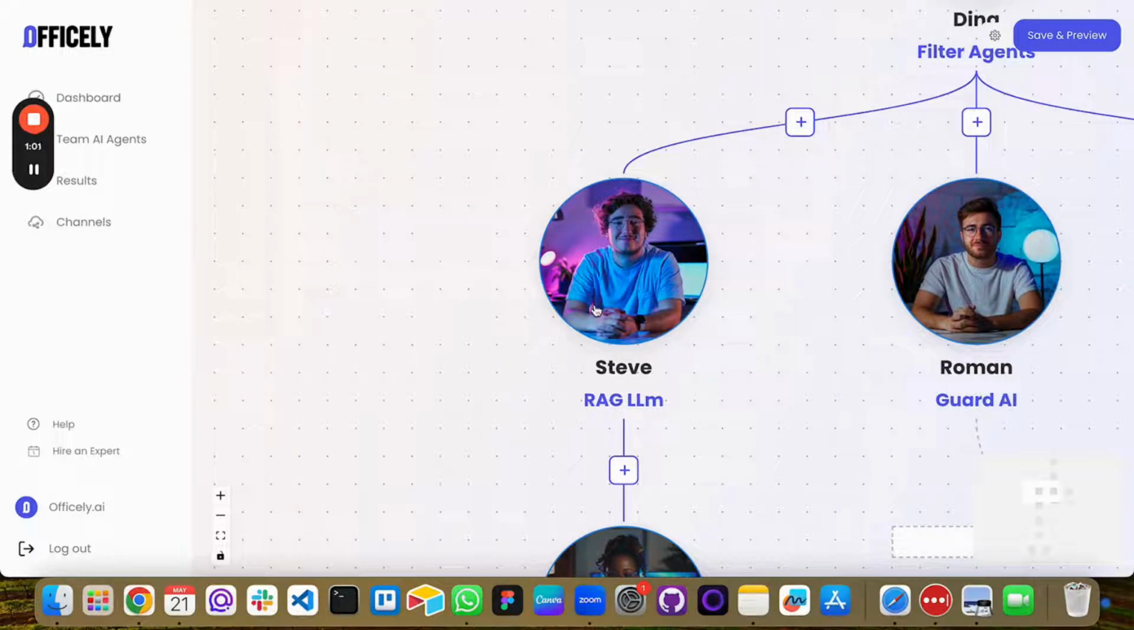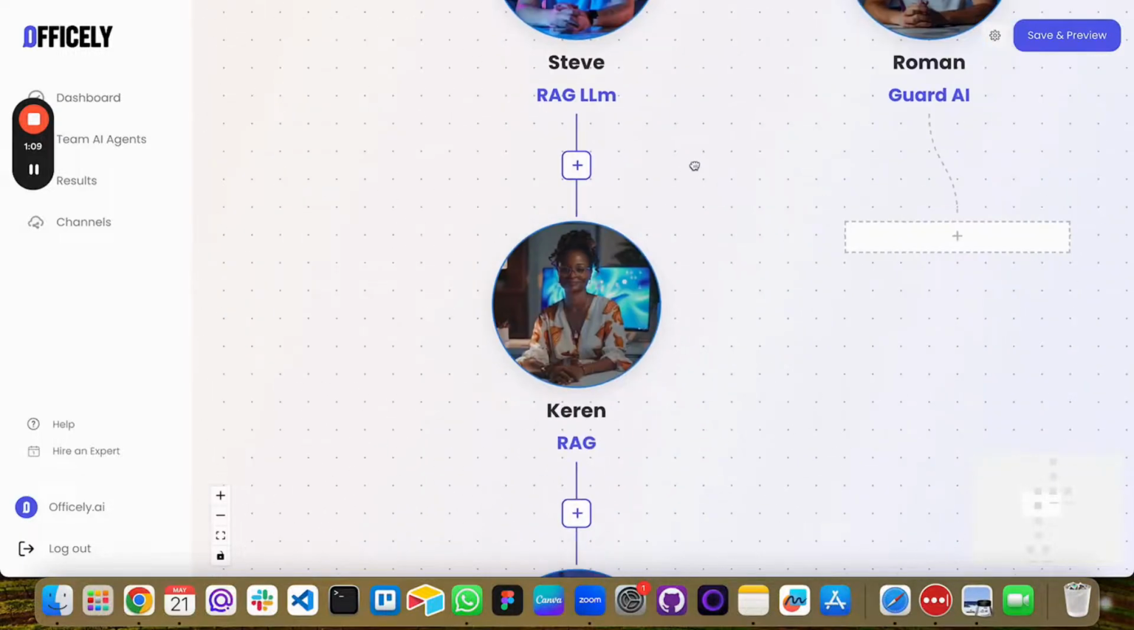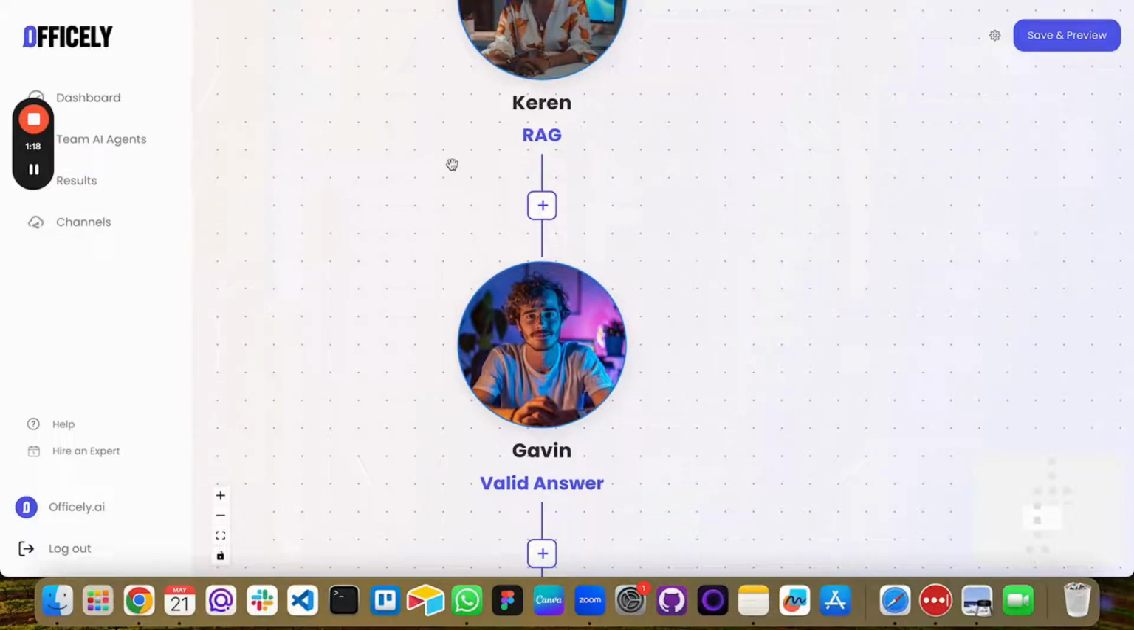Now, let me introduce Steve. He's the go-to guy for searching information in our company database. Given the complexity of this task, Steve leads a dedicated team. First, Steve prepares the data needed for the search. Once Steve has prepped the data, Karen steps in. Her job is to dive into the company's documents and search for information relevant to the specific query.